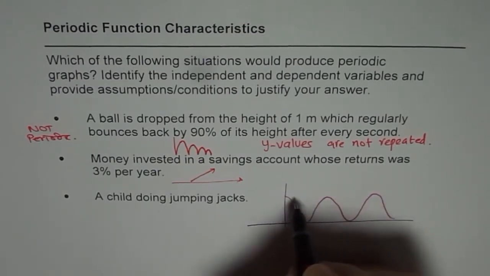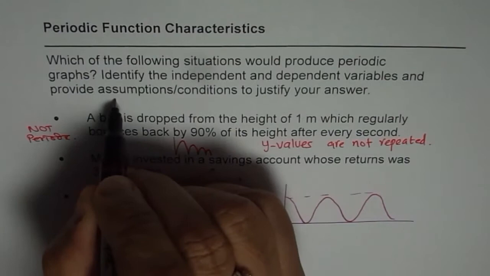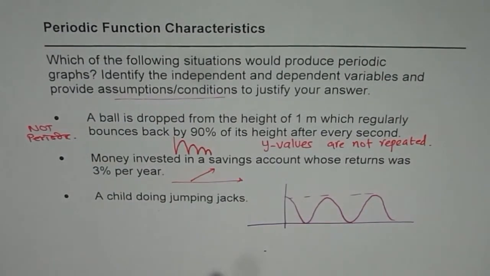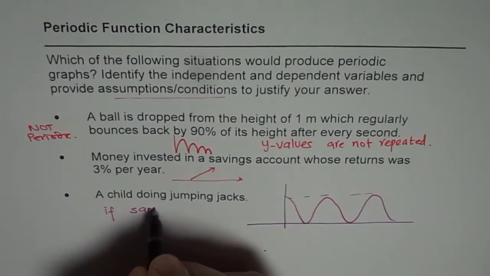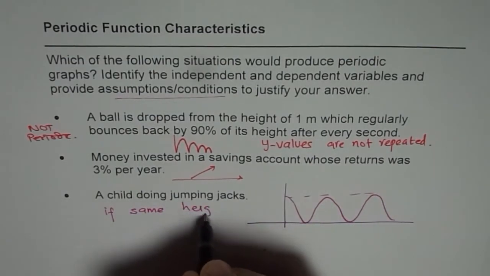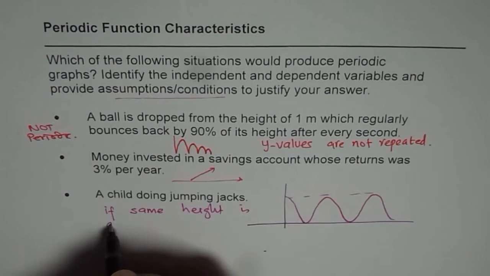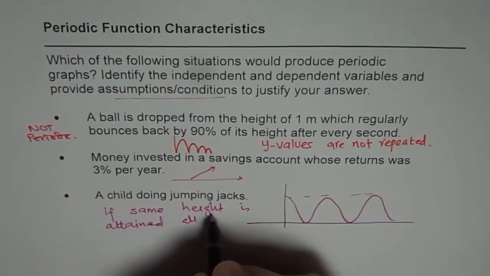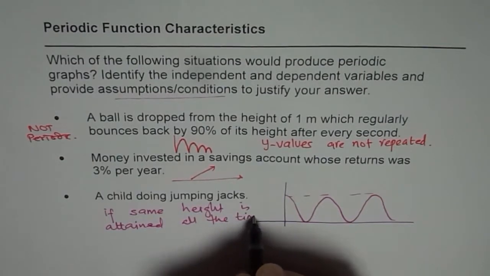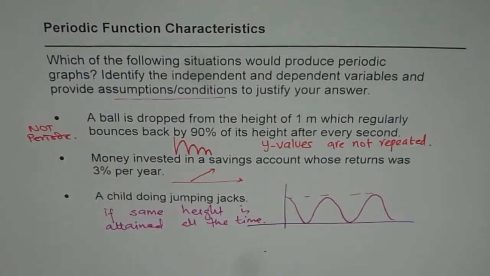So there is a condition to this, and that's why we have put this condition or assumptions, that if the same height is attained all the time, in that case it becomes a periodic function, right?